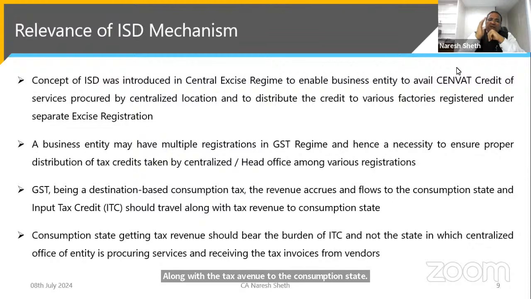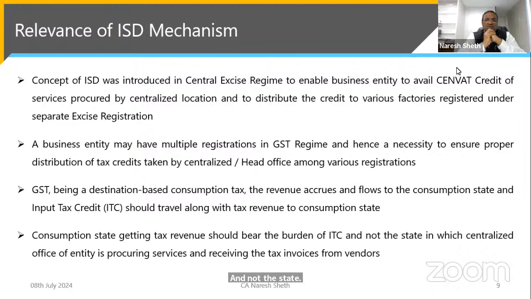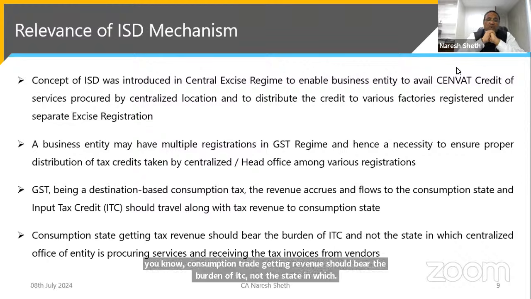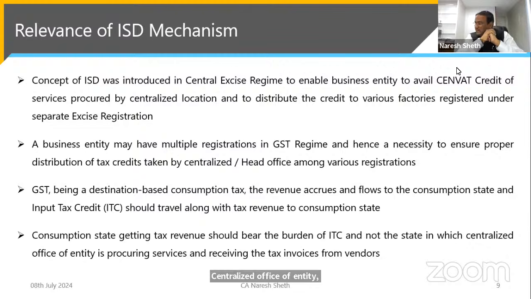So the consumption state getting tax revenue should bear the burden of the ITC, and not the state in which the centralized office is, like in ACC, where Maharashtra would have the liability to give credit of the ITC. The consumption state getting revenue should bear the burden of ITC, and not the state in which the centralized office of the entity is procuring services or receiving tax invoices from the vendors. So this is the concept. The ITC should travel in the state where the revenue flows.